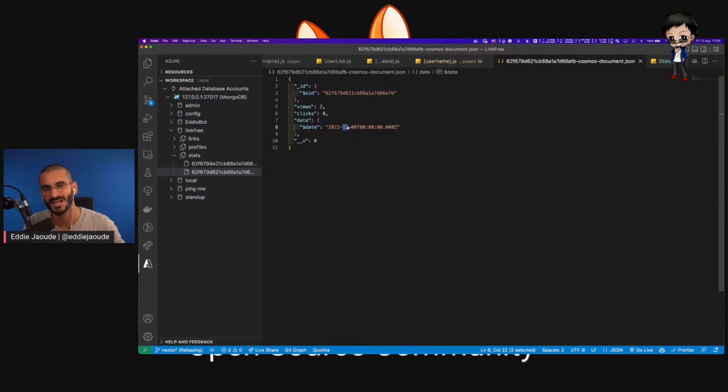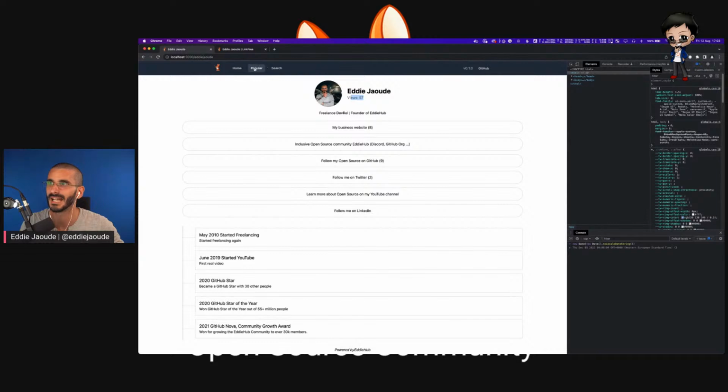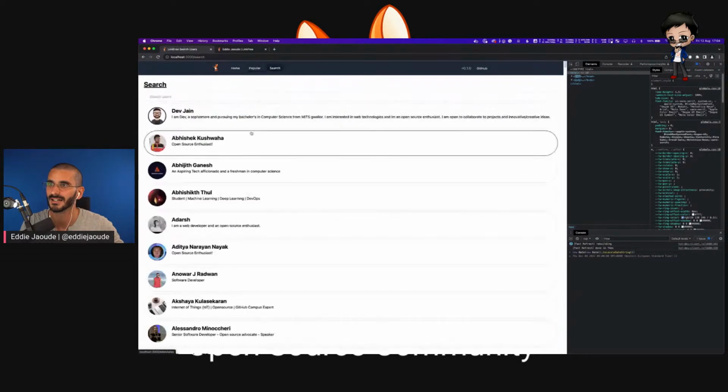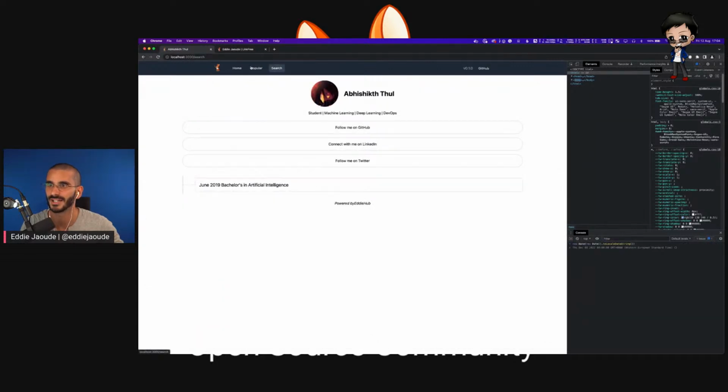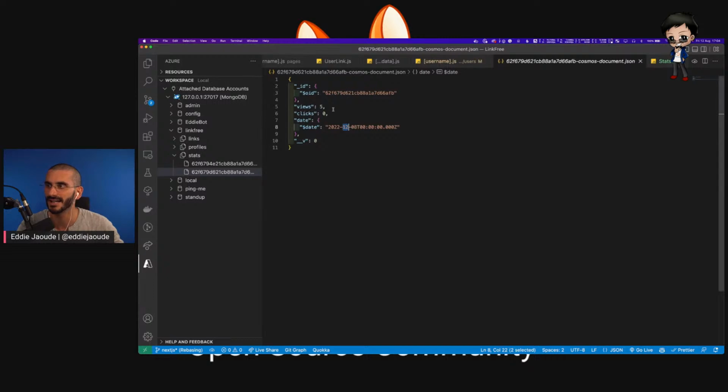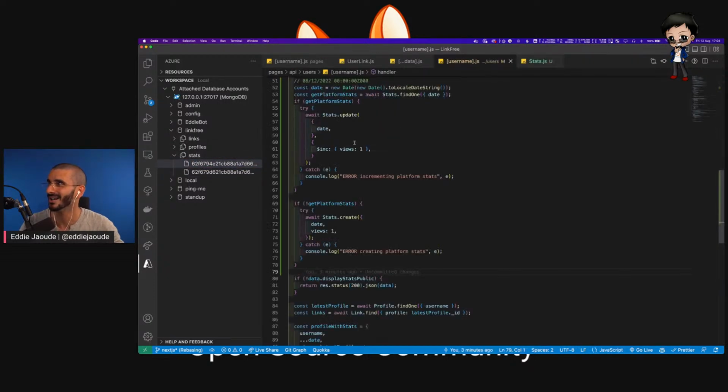And let's just do one extra check and visit someone else's profile, and make sure that it doesn't create any new documents, do anything crazy. It shouldn't do, but let's check that. Okay, I'm pretty confident. I've clicked on a few profiles. Refresh this. That's jumped to 5, and this one should still be at 30. Perfect. So that works. We've got overall stats for our application.